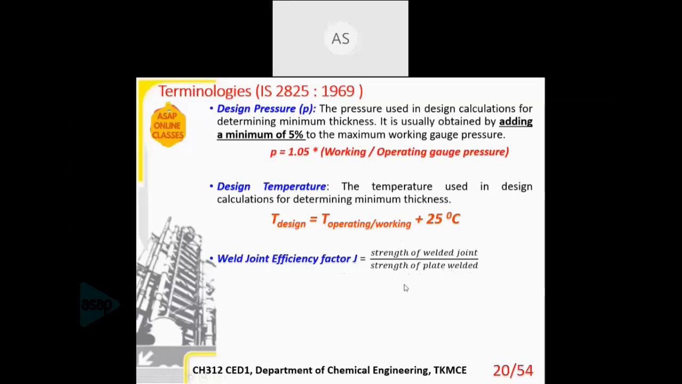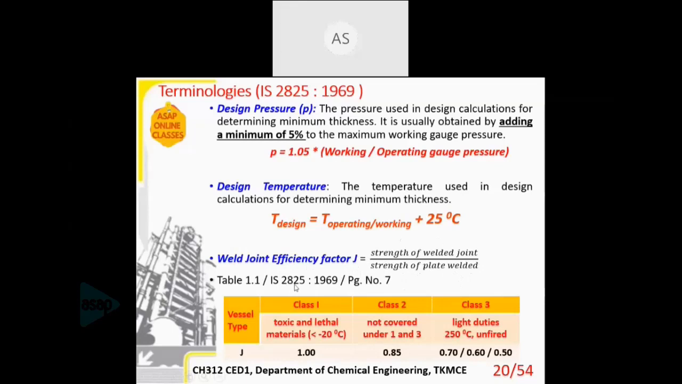The weld efficiency factor, capital J, is the strength of the welded joint divided by the strength of the plate welded. So it is a ratio and does not have any units, and there are certain specific values available in IS code 2825. This table is extracted from the IS code.